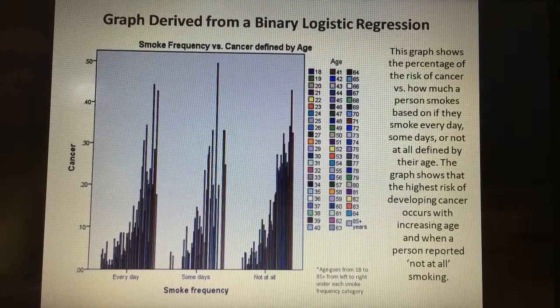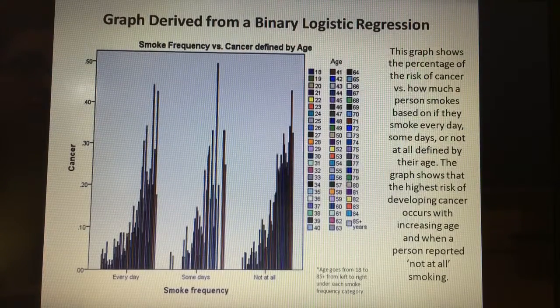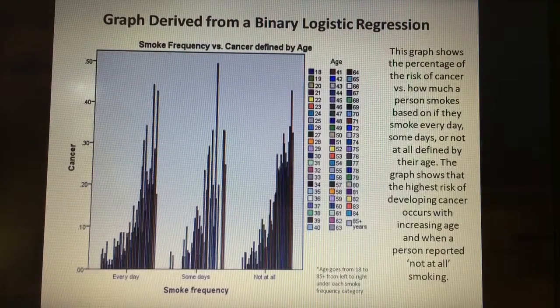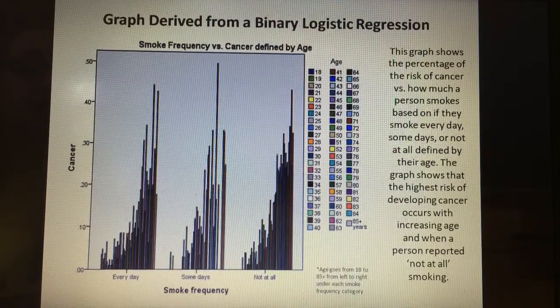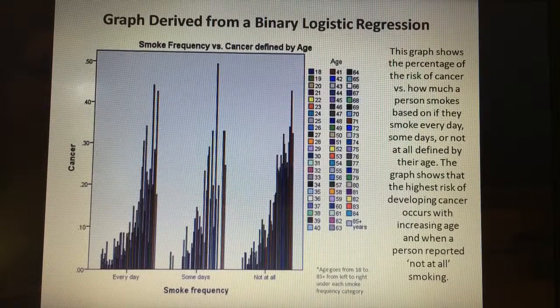This was our graph, and we analyzed a binary logistic regression with smoke frequency versus cancer, but defining it by age. On this graph, age goes from 18 to 85 years and older from left to right. As you can see, with every day, some days, and not at all, the highest bars of cancer rates are in the older ages. However, what we found was that not smoking at all was the highest risk of developing cancer overall due to the high frequency of bars in that area.